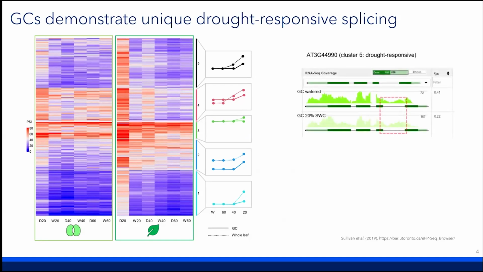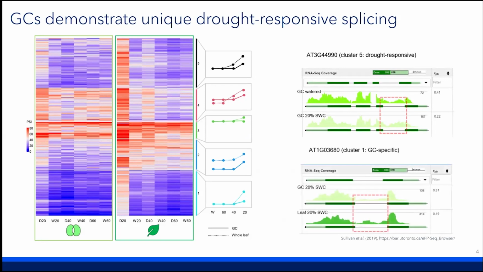We've identified some drought responsive splicing events. For instance, retention of this intron is increased in guard cells during drought stress. And we also identified guard cell specific events. Retention of this intron is actually decreased in guard cells, where the splicing is more efficient. This data is freely accessible, and you can investigate it yourself using the BAR's ePlant-seq browser.